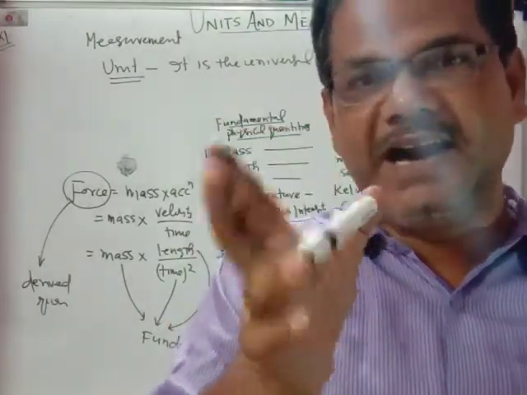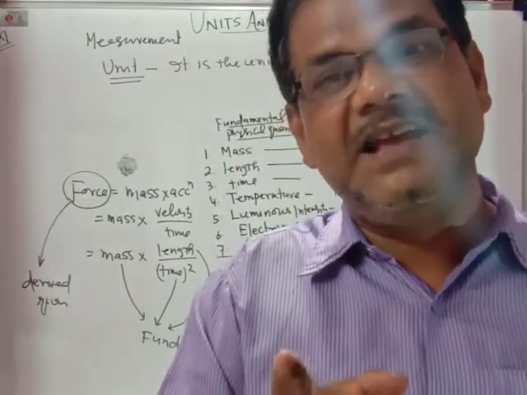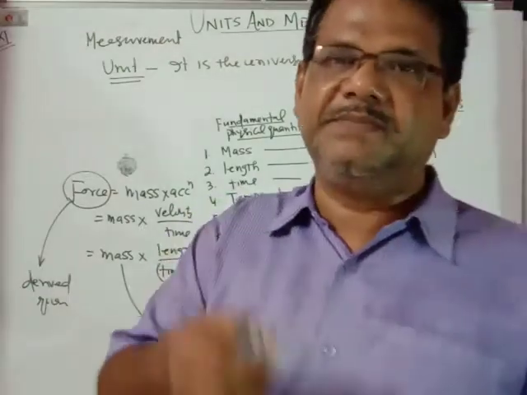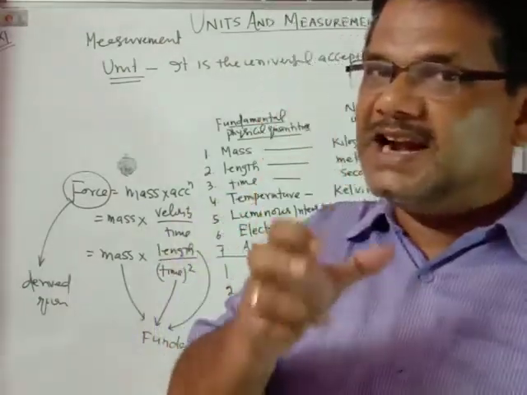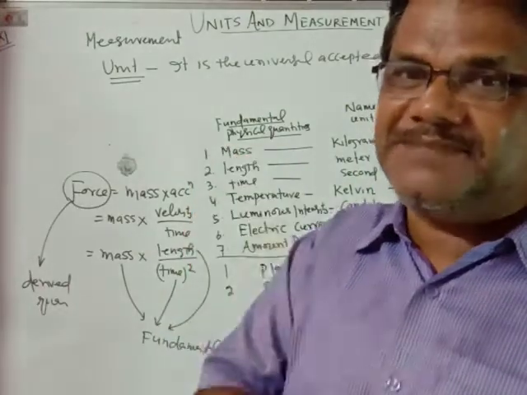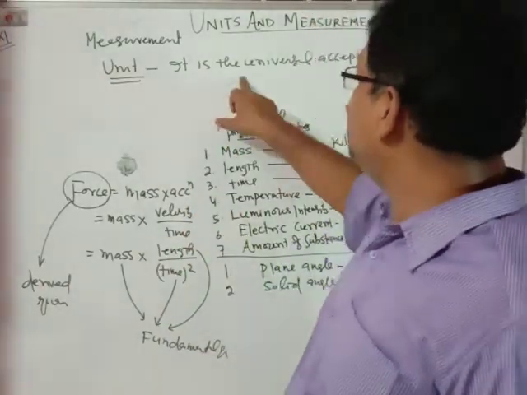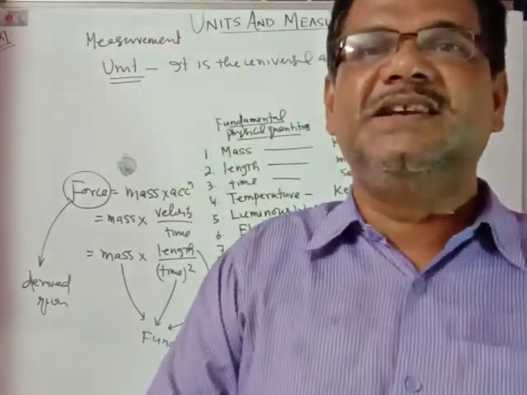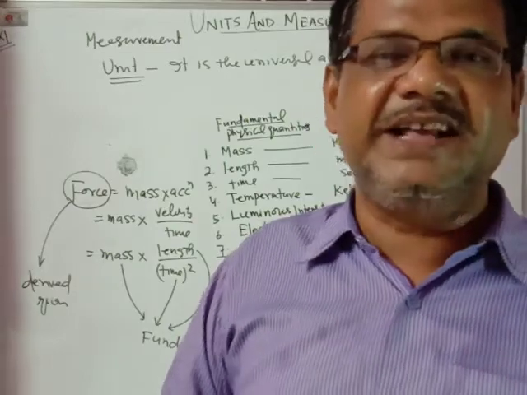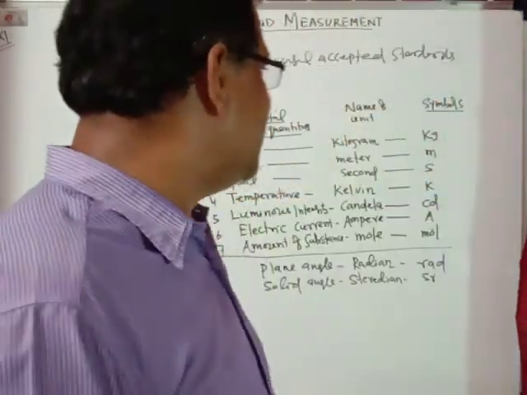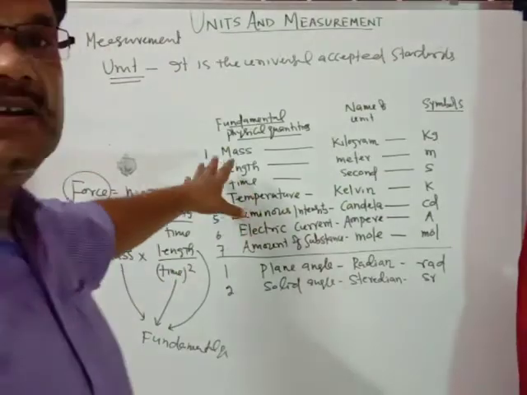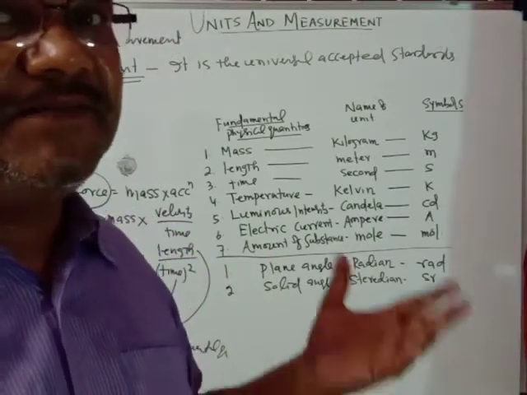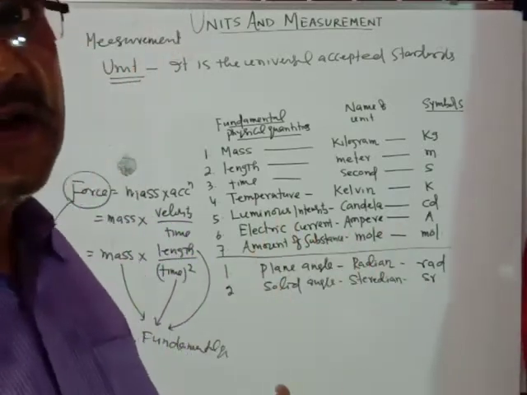So you have to choose the standard length, and compare the length of the table with that standard length. The length of the table will be compared with the help of that standard length. So what is that standard length? That is the selected, chosen or accepted standard. The universally accepted standard is called the unit. Accordingly, we have different units to compare the different physical quantities, for the fundamental quantities, because the derived quantities are related to the fundamental quantities. If you know how to measure the fundamental quantities, then you can measure the derived quantities.